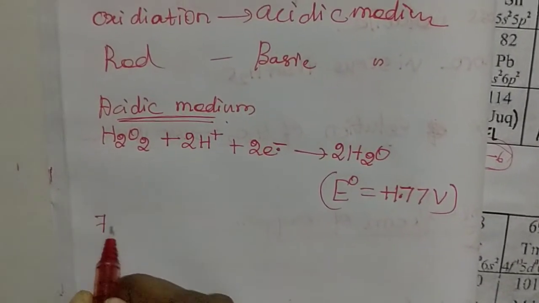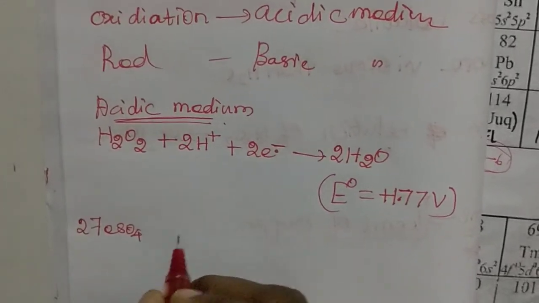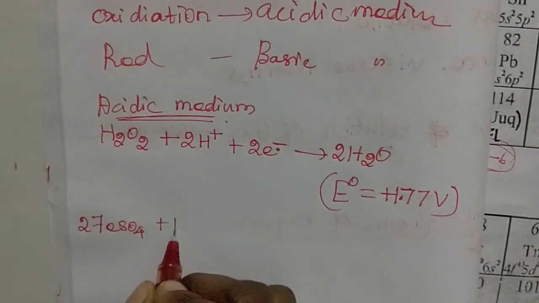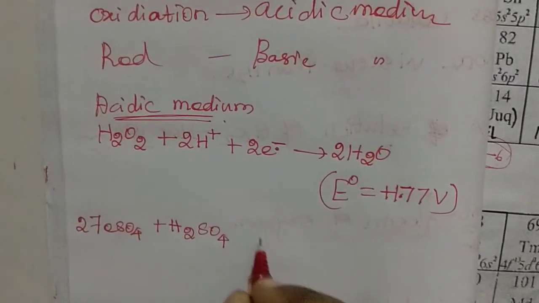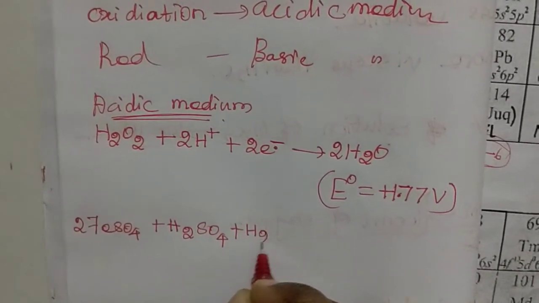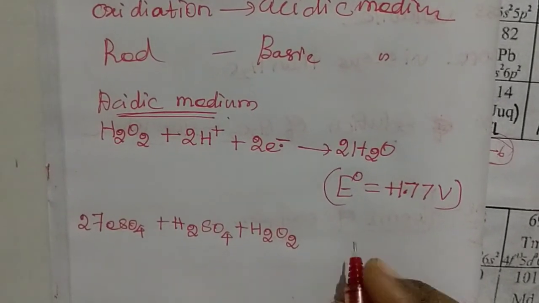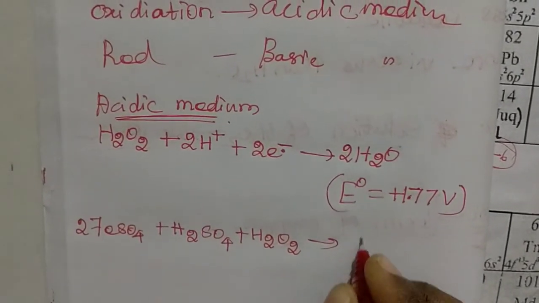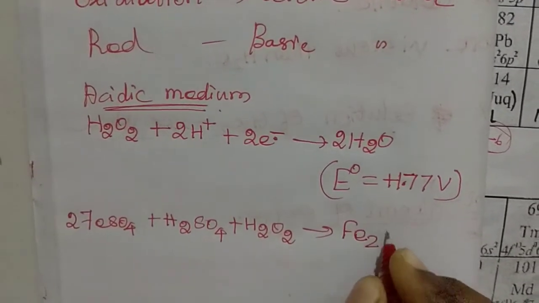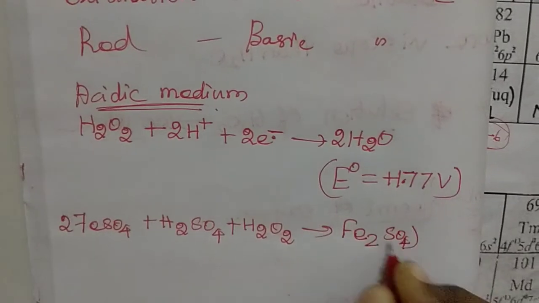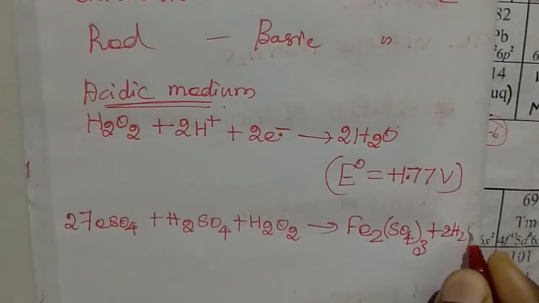For example, 2 moles of FeSO4 with H2SO4 and the addition of H2O2 may form Fe2(SO4)3 plus 2H2O.